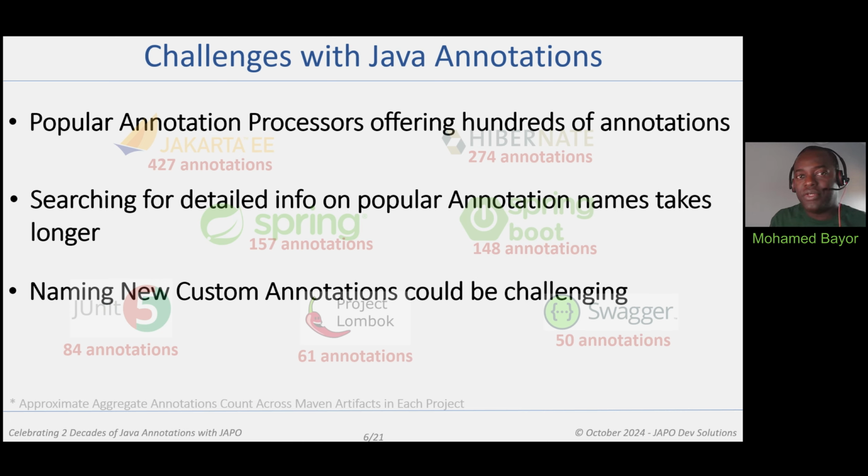Another challenge faced by the Java developers is when it comes to naming a new custom annotation which they are creating by themselves.